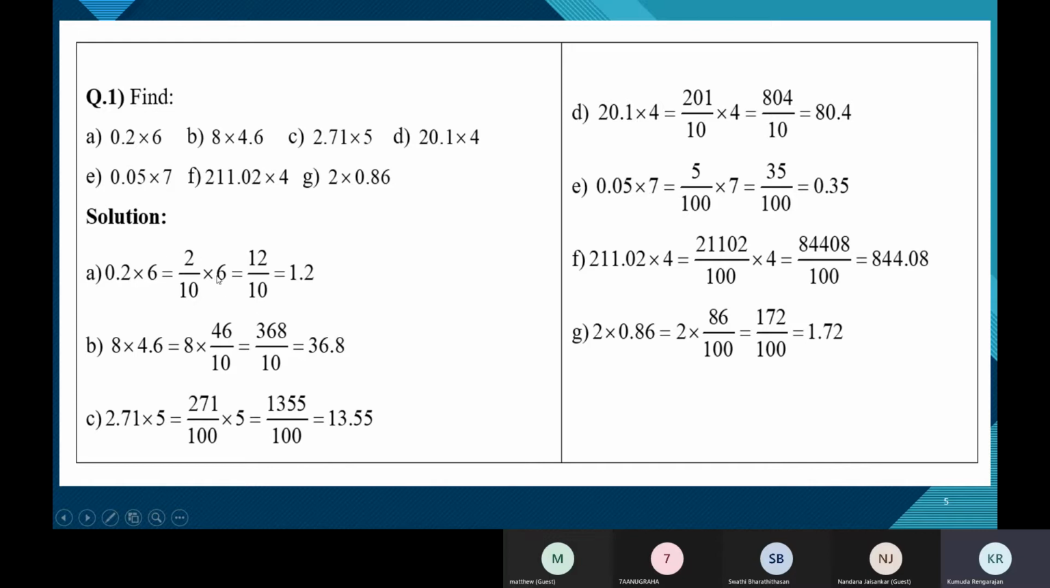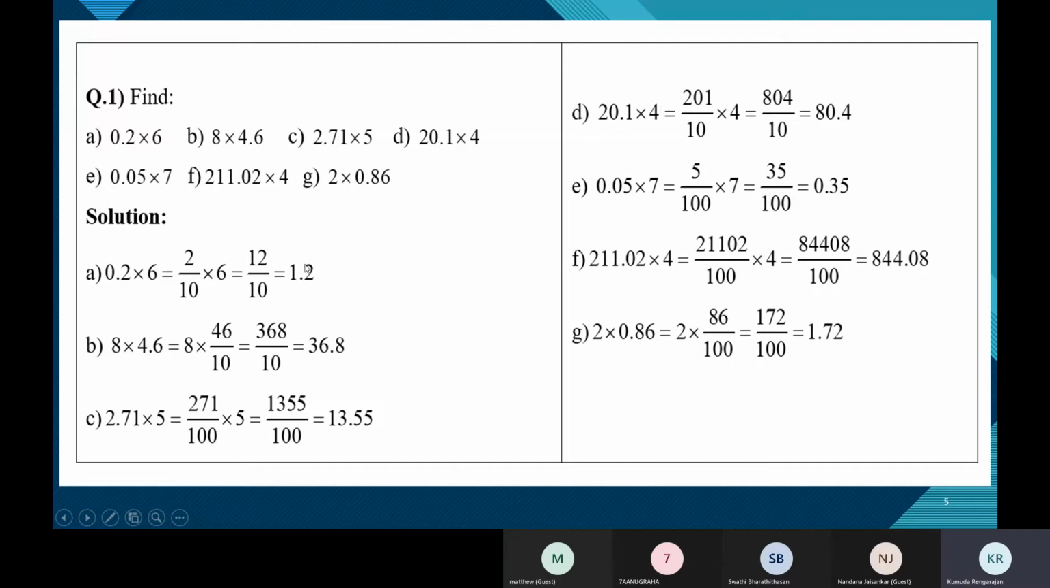Now what you can do is just multiply the numerators. 2 into 6, 12. Because you know 6 is 6 by 1. You know multiplication of fractions. So multiply the numerators, 2 6s are 12. Divided by, multiply the denominators, 10 into 1 is 10. So 12 by 10.